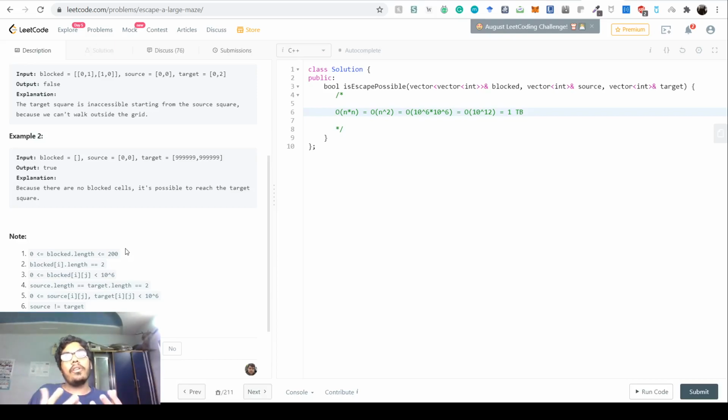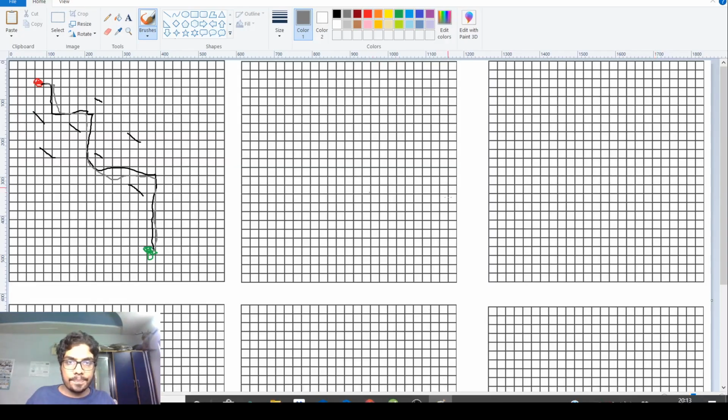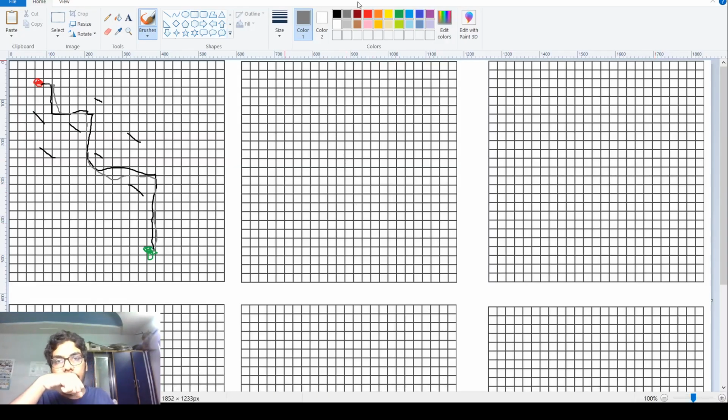So instead of starting from here and seeing whether we encounter blocks or not, let's reconsider our strategy. Let's say we have a starting position which is here. This is the starting position. Let's say we have an ending position which is here. The ending position could be anywhere, right? So we have a starting and an ending position.